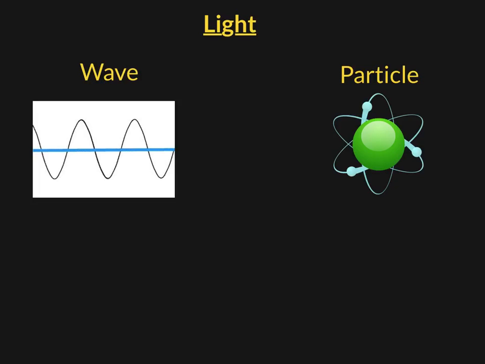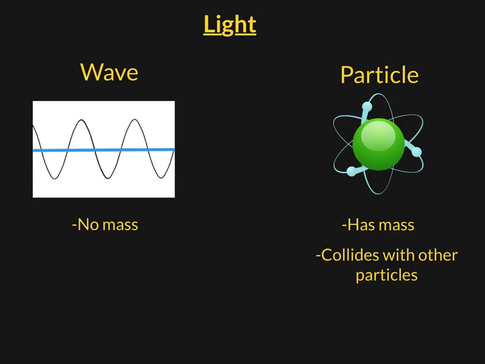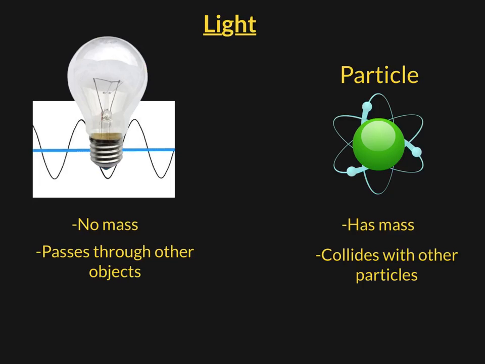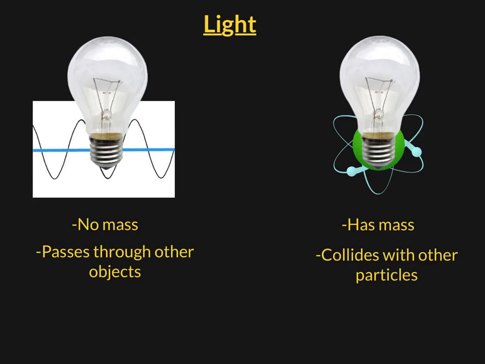Here are some basic descriptions. A particle is anything that has mass and collides with other objects that are considered particles. A wave is anything that does not have mass and can pass through other objects. Now, improbable as it may seem, light acts both as a wave and as a particle, and this confusing fact was argued about by scientists for a long time.